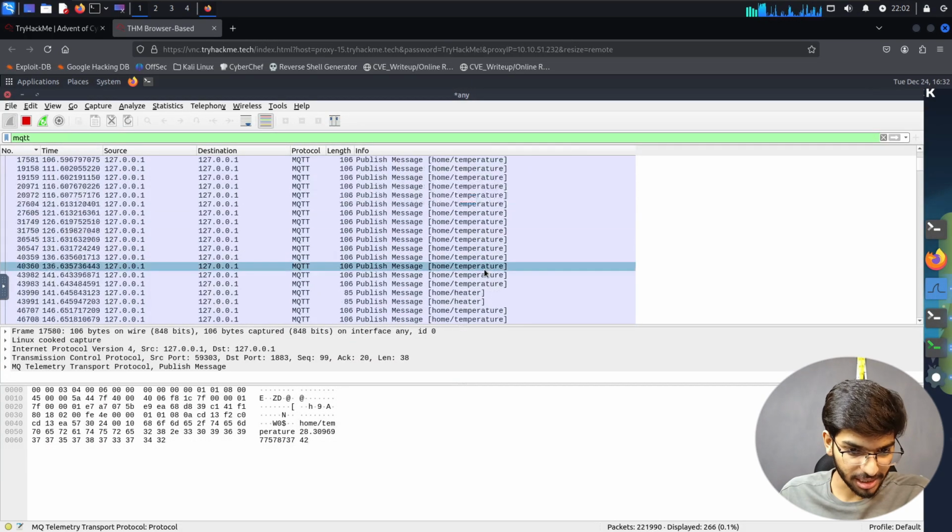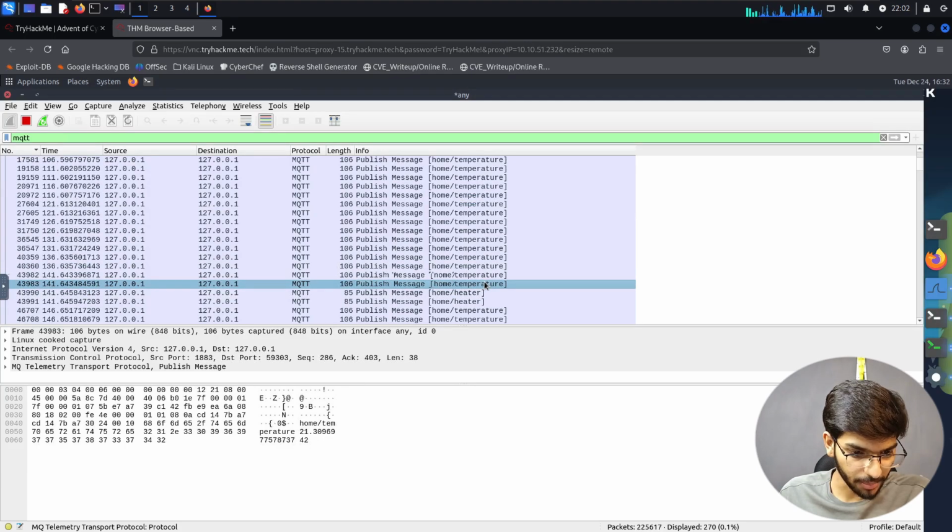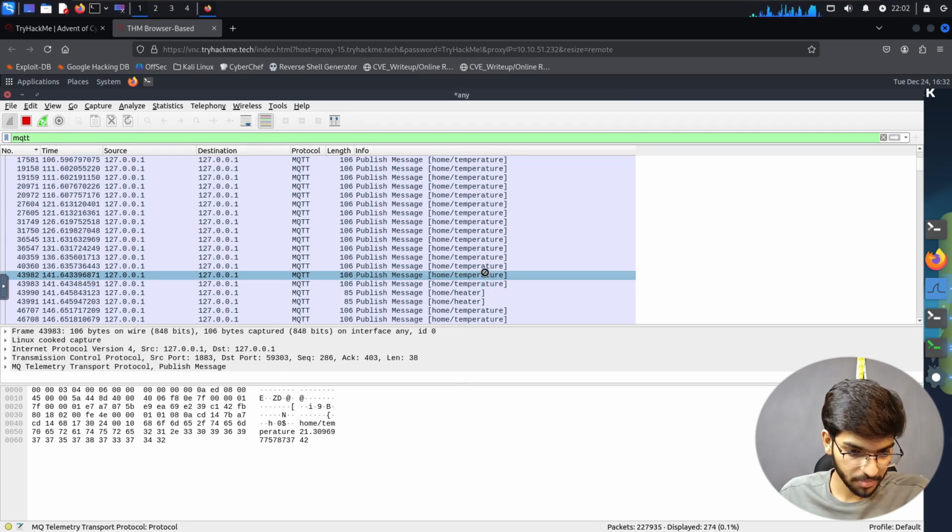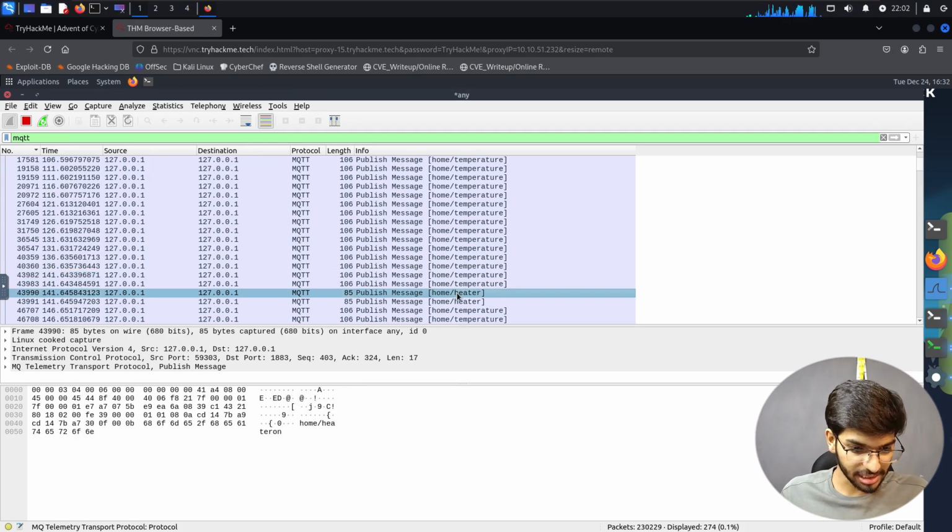It says 28, so I guess it's reducing the temperature. What's the temperature here? It says 21, which means it was reduced. Okay, I guess this is acting a little strange.